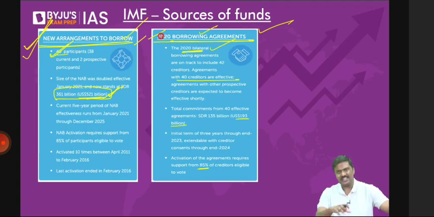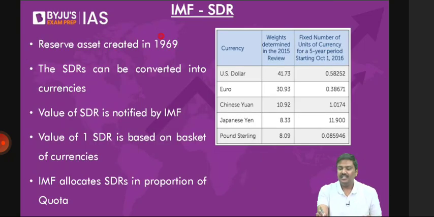Basically, what I'm trying to tell you is IMF takes money to provide loans to member countries. Now, there's a term called SDR, special drawing rights. In fact, if you remember the earlier discussion, I've mentioned SDR without discussing it.